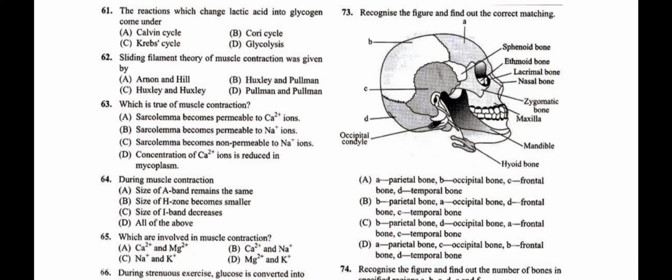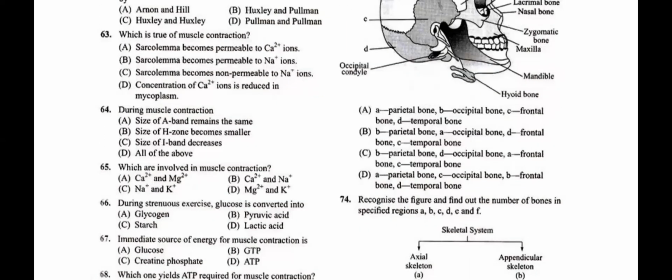Such an order we find in option C. So option C is the answer for question number 73. In question number 73, we need to find the cranial bones: frontal, parietal, temporal, and occipital, a total of 8 bones. Answer is C.